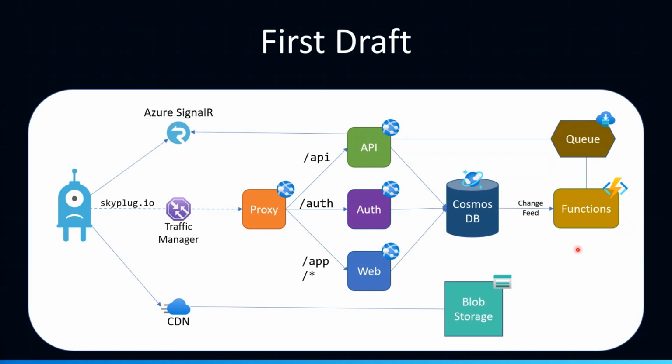We have Azure Functions running in the background. We gravitate towards that because we have seen many tutorials that Azure has put out around how to use functions. A lot of times it's with a change feed, and you read from Cosmos DB. You're using a timer function, perhaps every minute we would read the database and find out what is our job to run right now. We're going to put that into a queue. That queue is going to feed another function that actually runs the job, and so on.